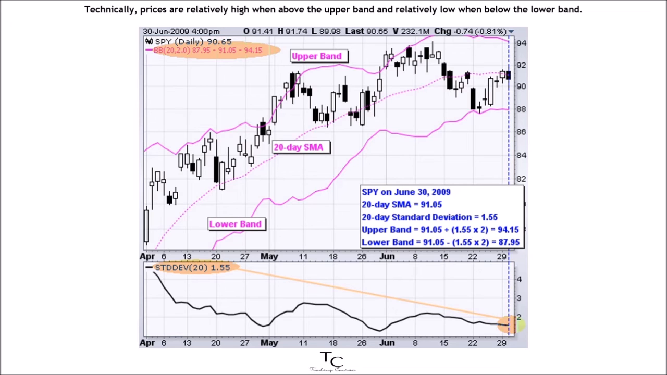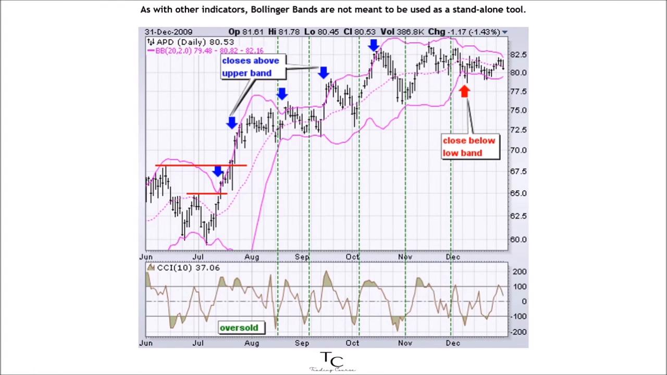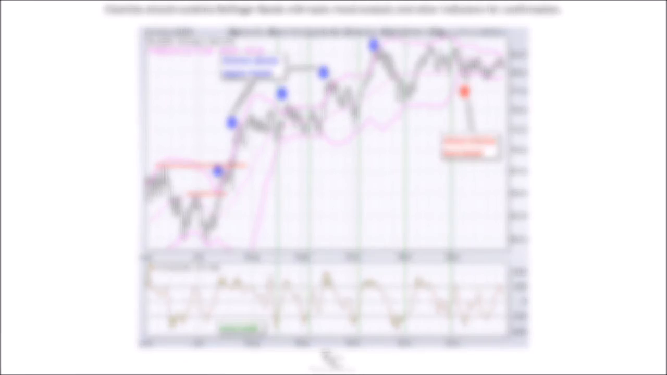However, relatively high should not be regarded as bearish or as a sell signal. Likewise, relatively low should not be considered bullish or as a buy signal. Prices are high or low for a reason. As with other indicators, Bollinger Bands are not meant to be used as a standalone tool. Chartists should combine Bollinger Bands with basic trend analysis and other indicators for confirmation.